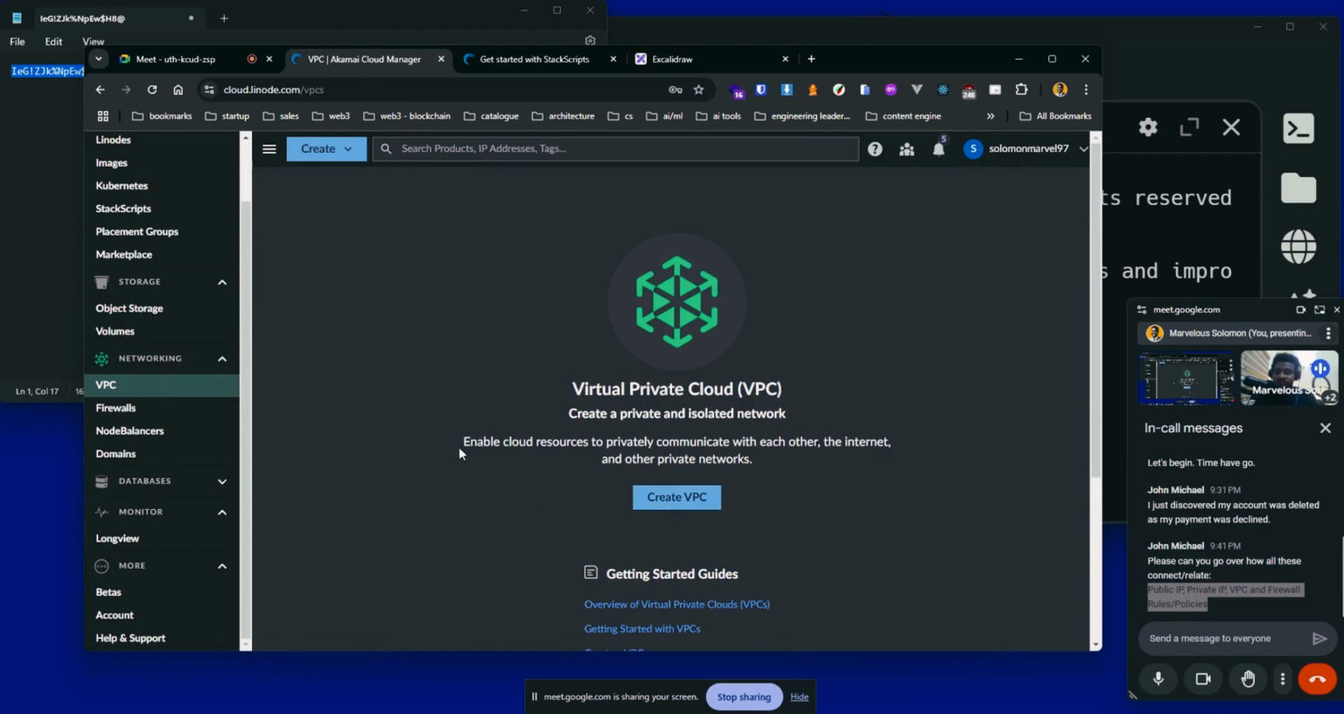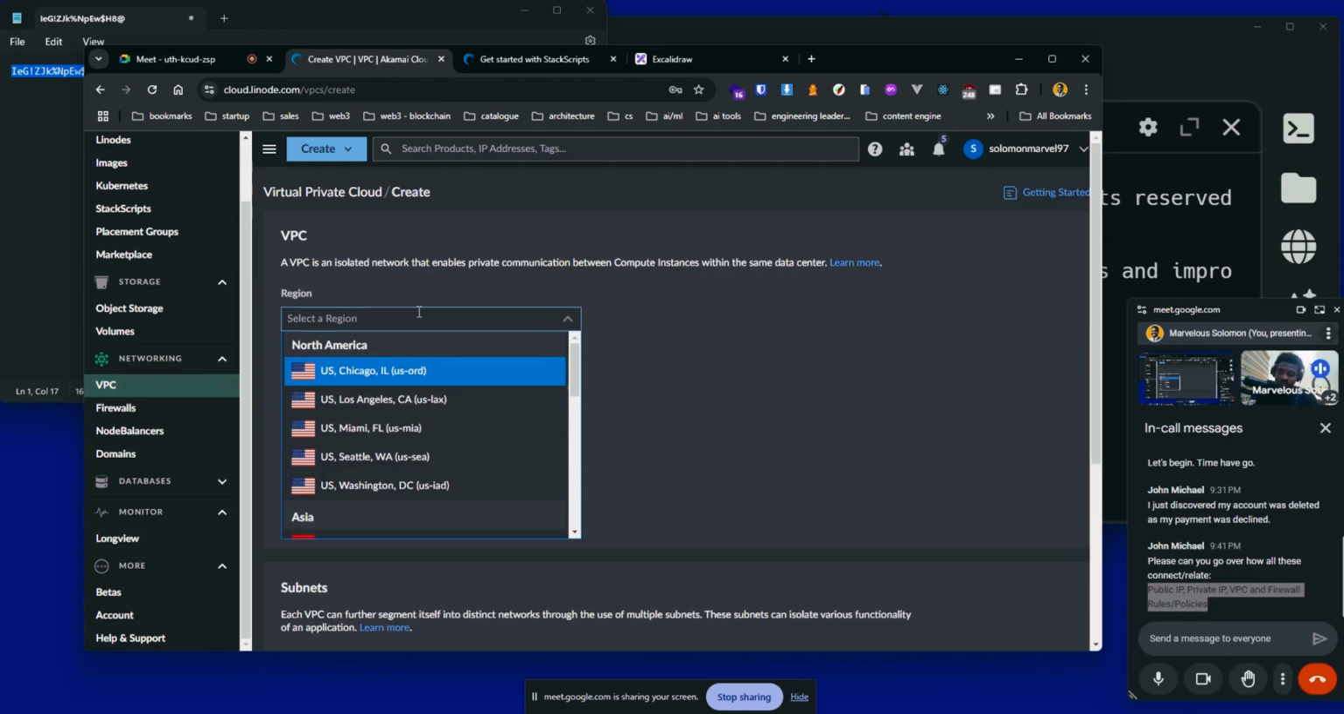So I can say create VPC. You see, it enables cloud resources to privately communicate with each other, the internet, of course, based on your configuration, and other private networks. Okay, so let's click on create, and I will select a region.